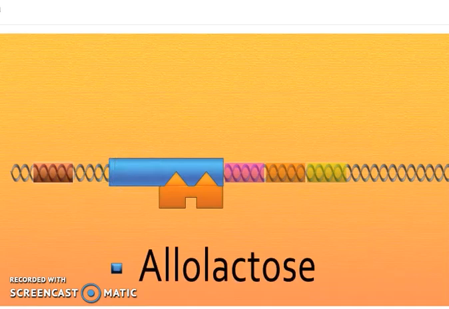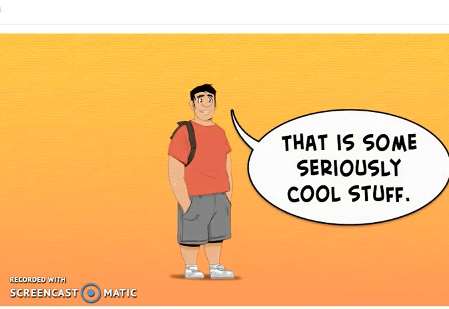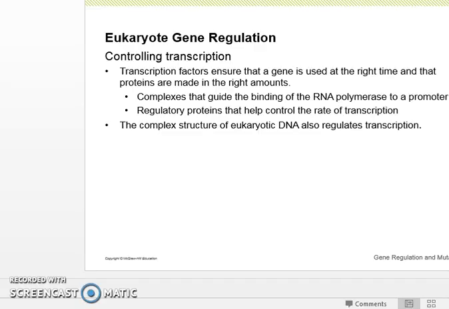When allolactose, an inducer found in foods that contain lactose, is present in the cell, it binds to the repressor protein. This causes it to change shape. The repressor protein is no longer able to bind to the promoter on the DNA strand, so RNA polymerase is able to bind to the promoter and begin transcription. This results in synthesis of the 3 enzymes necessary for the digestion of lactose. Everything the cell needs to regulate those genes is right there. Pretty convenient, huh? Read the following about controlling transcription.